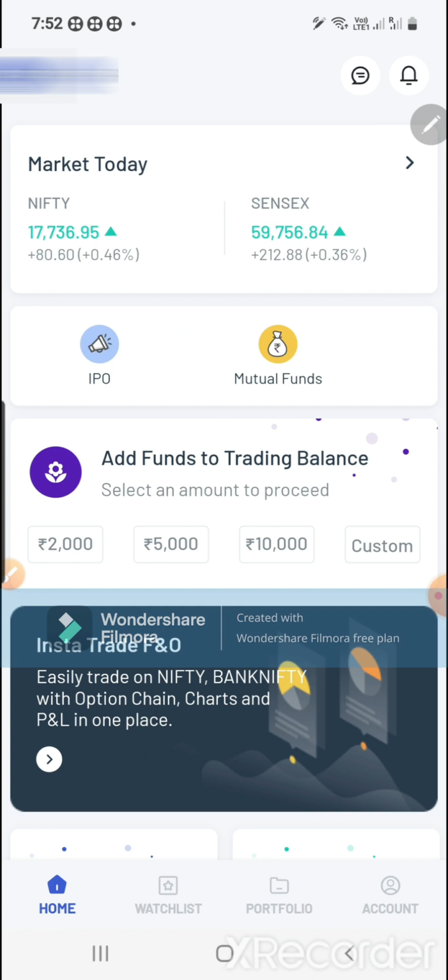Anybody want to invest in mutual funds? We are a financial advisor, so you can take guidance from us on which is best suited for you. We'll give you those mutual funds. You can start investing in the mutual fund also.